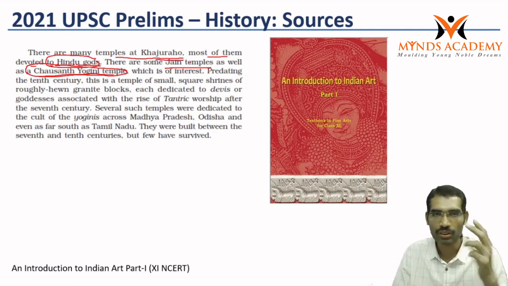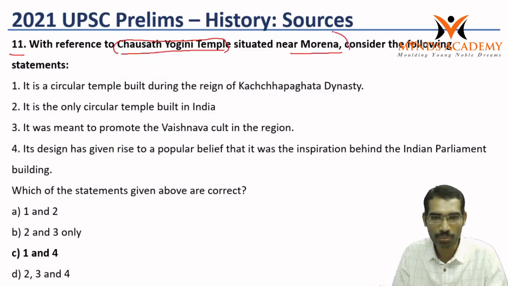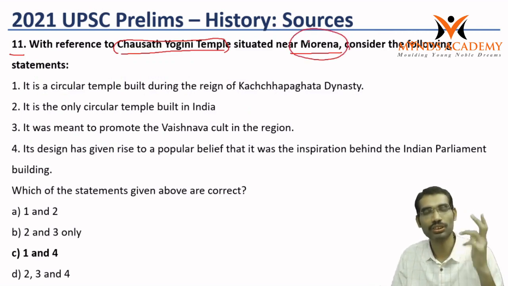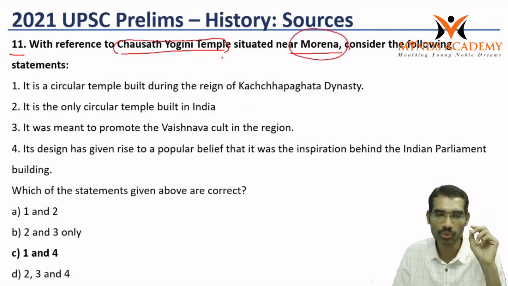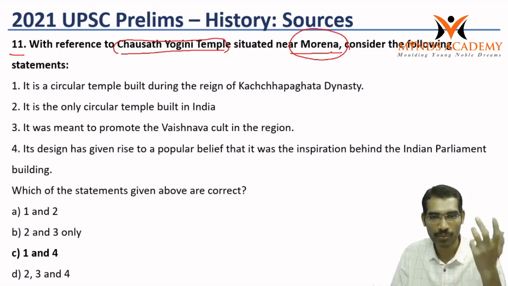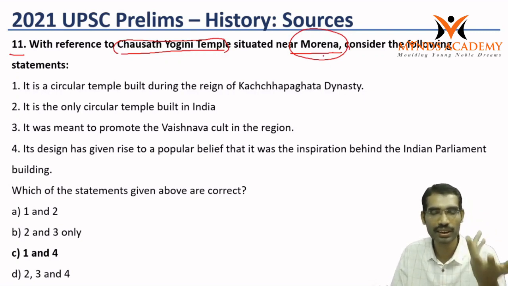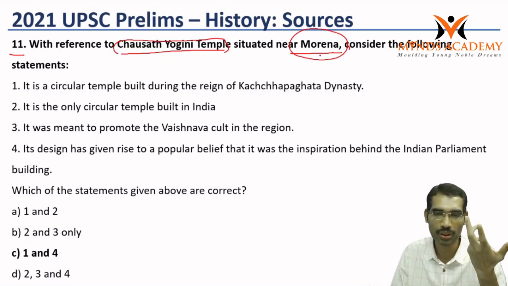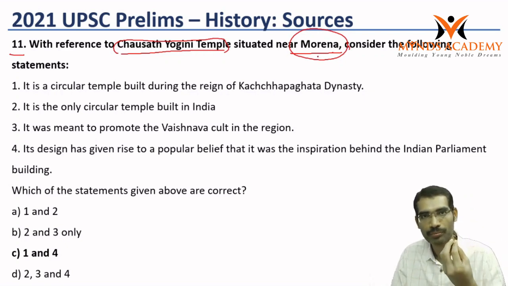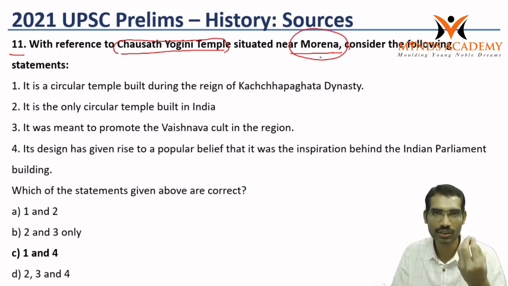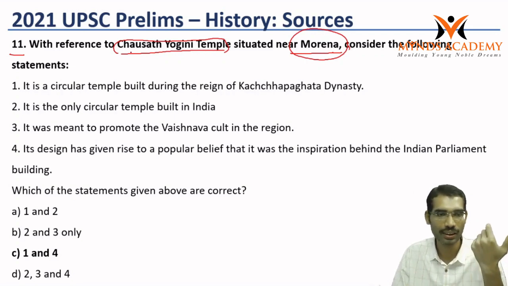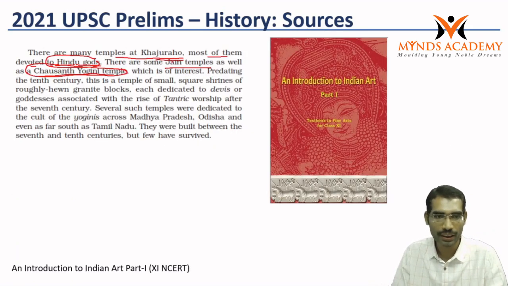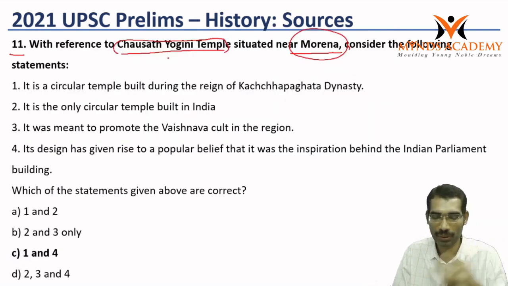Near Khajuraho, here students should know that Morena is near Khajuraho. So here two words will give difficulty for students: Morena, where it is located, in which state it is located. Those who do not know that Morena is in Madhya Pradesh and near Khajuraho, it becomes difficult. But those who read this book can at least get the term Chausat Yogini temple. So the temple is given.